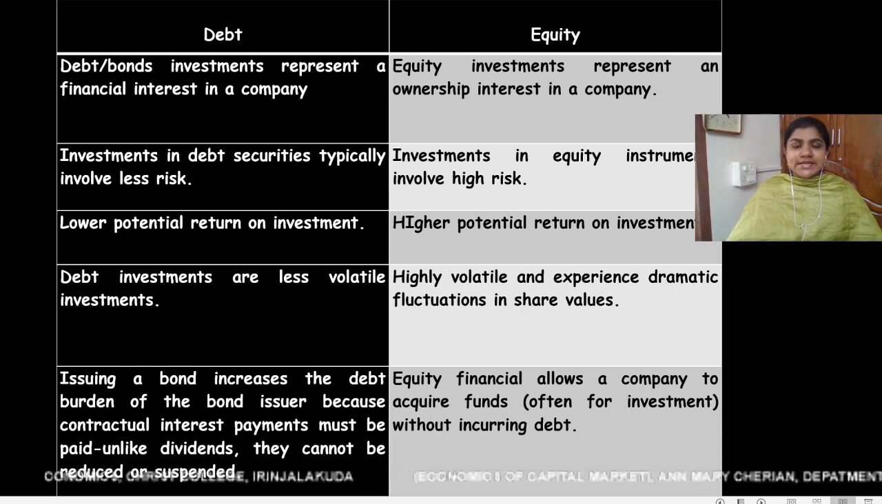So if you are interested in getting a fixed income at regular intervals, you have to invest in debt instruments. And if you are interested in gaining an ownership right in the company, then you have to invest in equity instruments. Now, the second difference: investments in debt securities typically involve less risk. If you are investing in debt instruments, you will get a fixed income regularly, so the risk involved is very low in debt instruments.